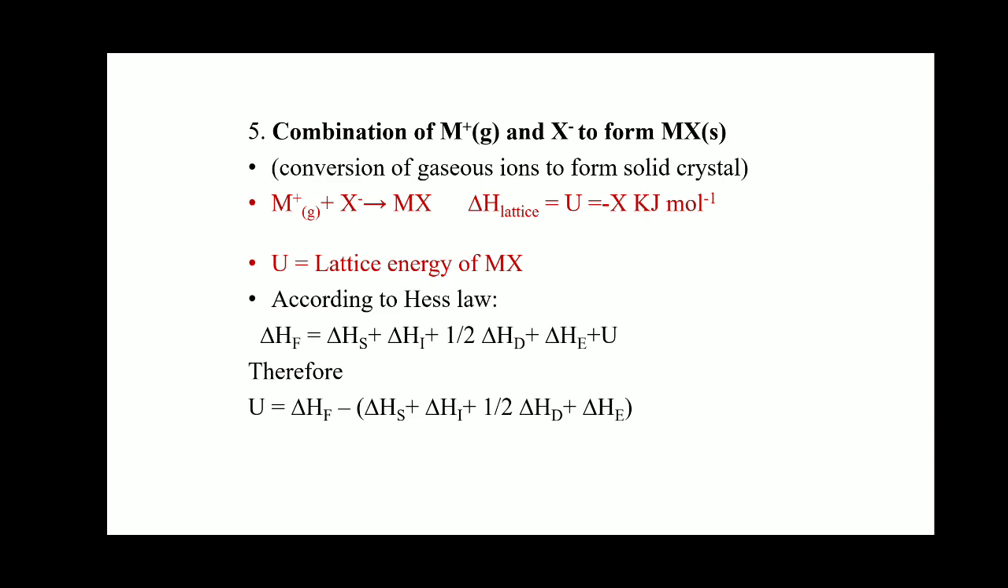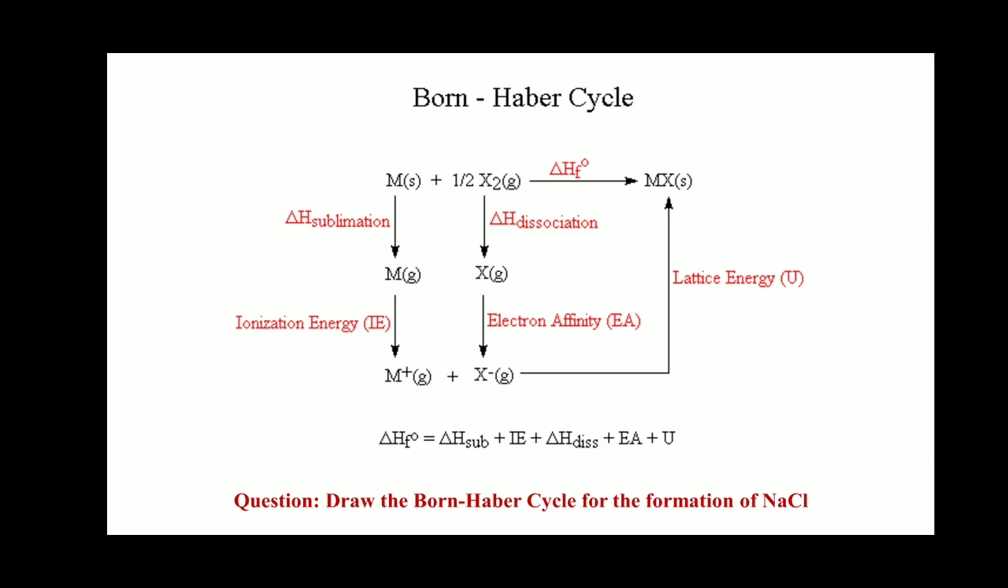We are taking all these terms to the left side, so delta Hf is minus delta Hs plus delta Hi plus half delta Hd plus half delta Hg. So by using this formula you can calculate the lattice energy. Now in the form of a cycle we will represent all the steps.